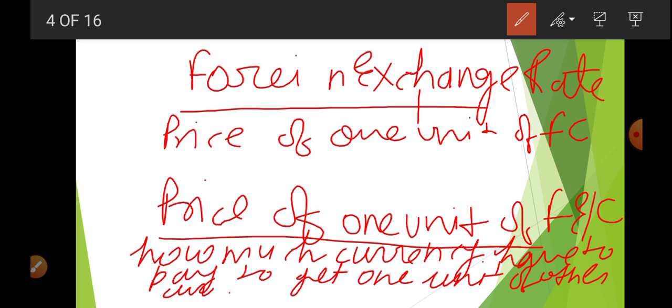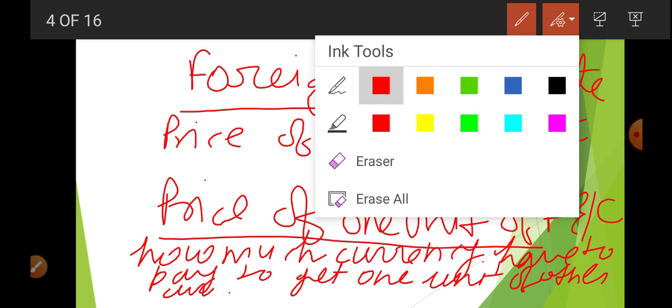If you want to purchase $1, how much money you have to pay? If you want to purchase £1, how much money are you required to pay? So this is your foreign exchange rate. Let me explain it in bookish language.